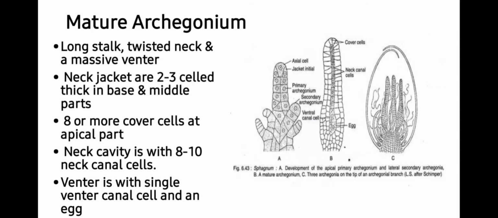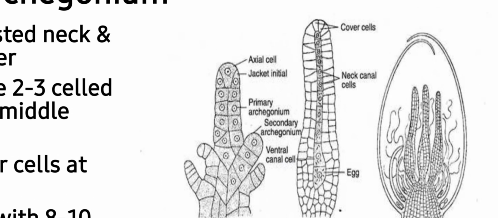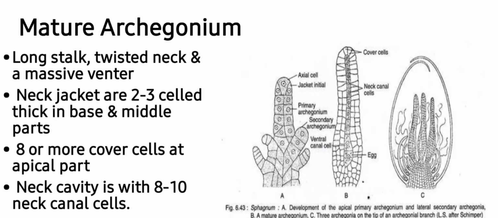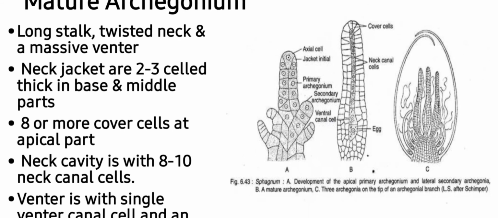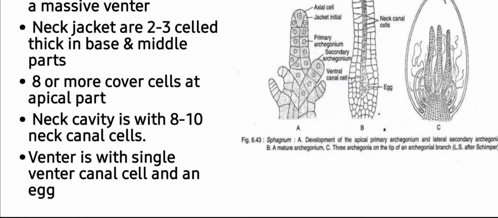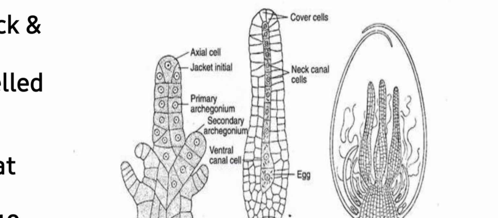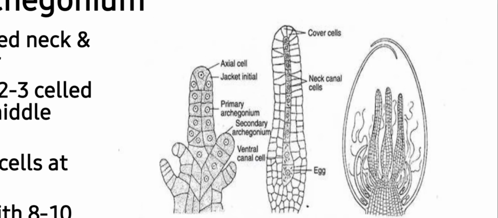Mature archegonium is long stalked, with a twisted neck and massive venter, as you can see in this image. Neck jacket cells are 2 to 3 cells thick in base and middle parts. There are 8 or more cover cells at the apical part. Neck cavity is with 8 to 10 neck canal cells. Venter is with a single venter canal cell and an egg. So you can see these are the structures associated with the female branch or the archegonium.